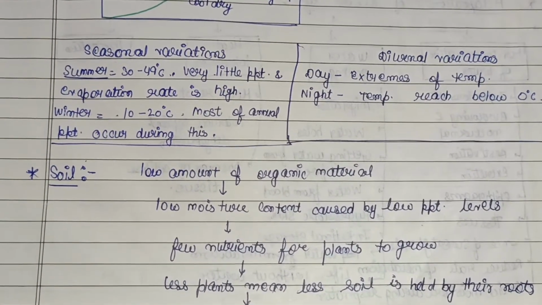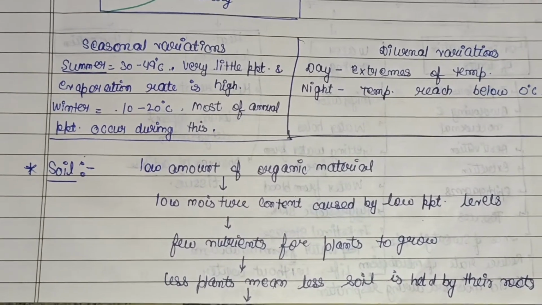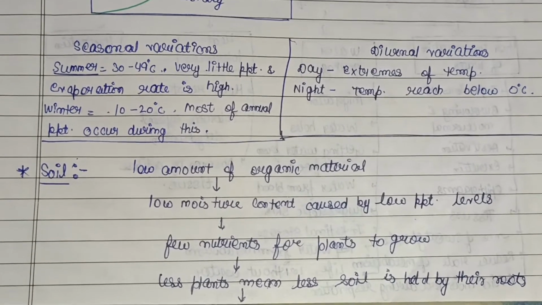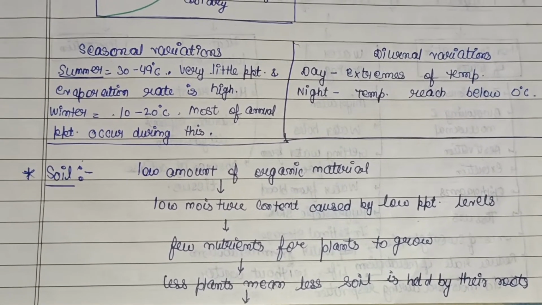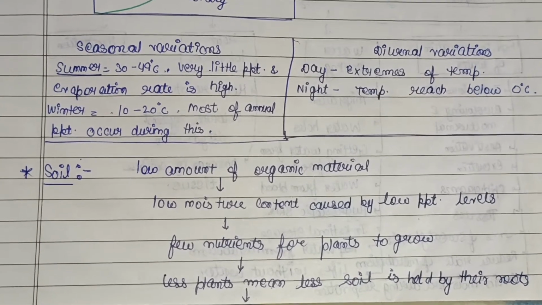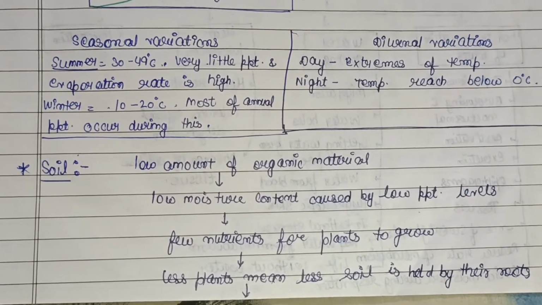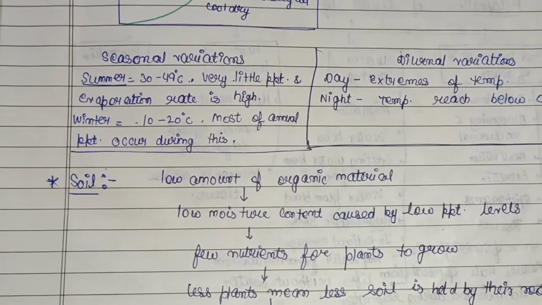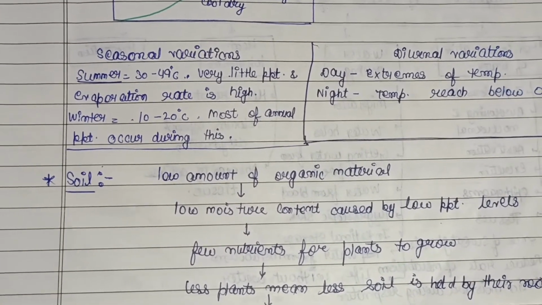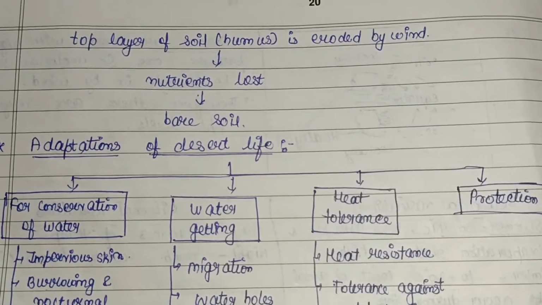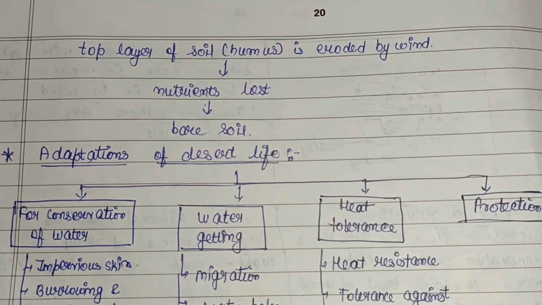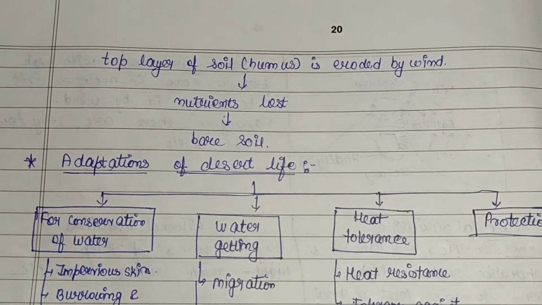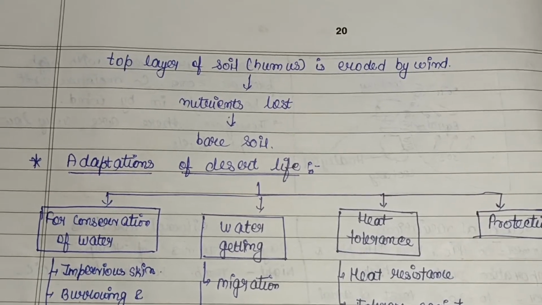Then the characteristics of the soil of a desert. Very low amount of organic material was there, and low moisture content. Why? Because of low precipitation or rainfall level, few nutrients for the plants to grow, and less plants. That means less soil is held by their roots, they cannot hold much soil. So we can say wind erosion of soil is also seen there. The top layer of the soil, known as humus, is eroded by wind.